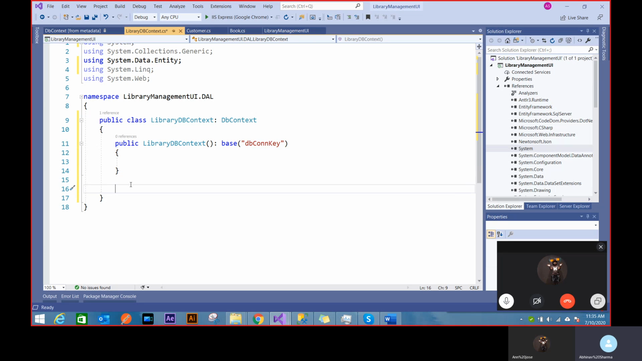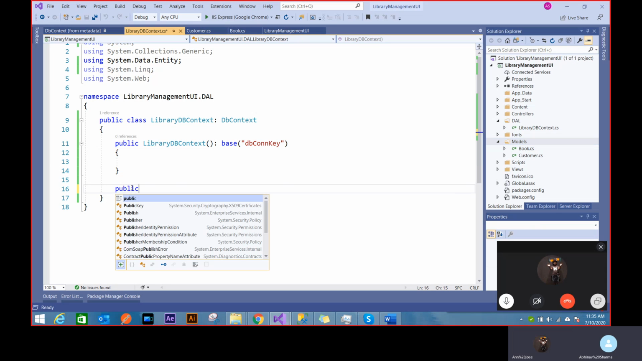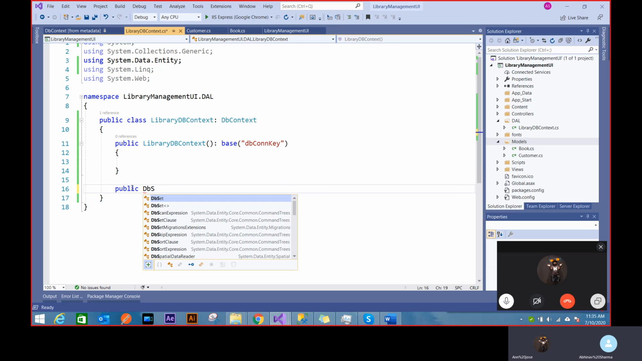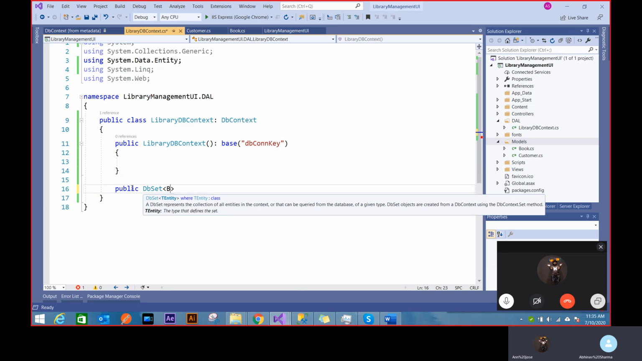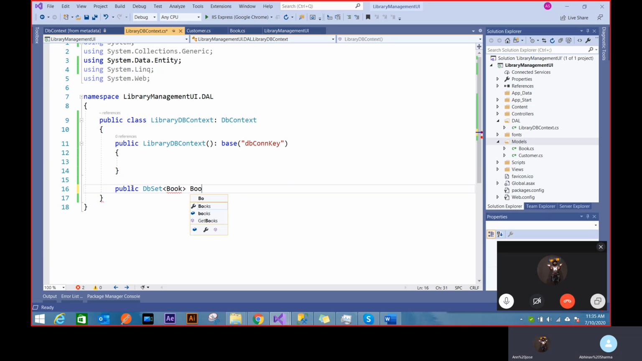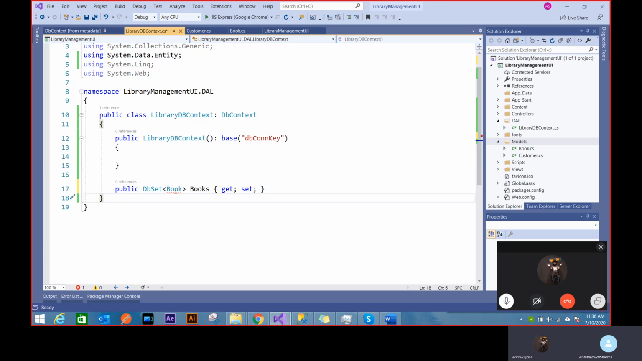Now the next thing is I want to tell this DB context what my entities are, right? I haven't told the DB context that my book and these two models are my entities. So I have to tell this DB context in some way that this is my entity. So what I do is I write public and I say DbSet. DbSet can be thought of as a table which will have book rows, and I'll call it Books. It's as simple as this.